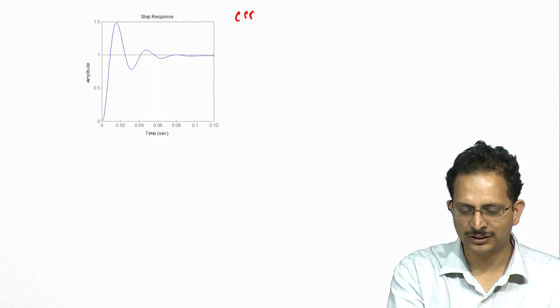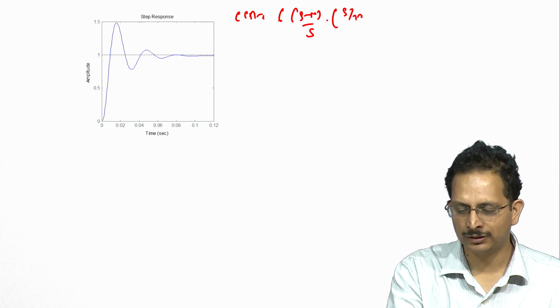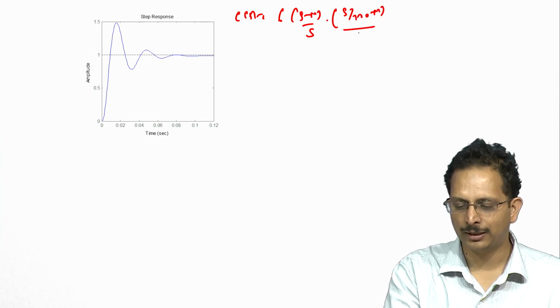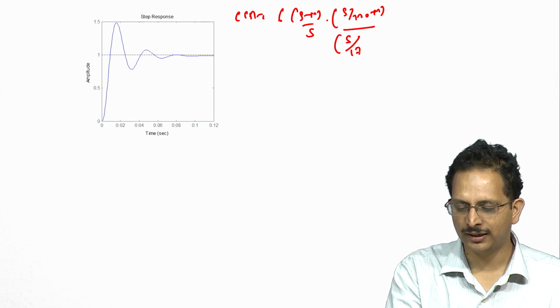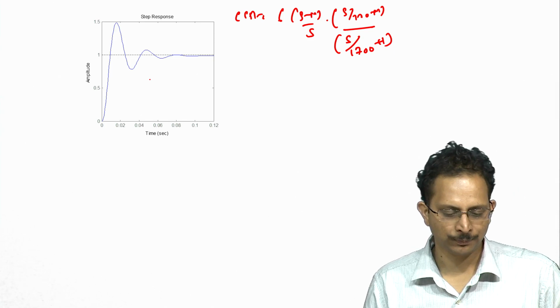So, if one were to look at the step response of the present system, which has the new controller, namely C(s) = 6(s+1)/(s(s/170+1)(s/1700+1)), the step response would be something like this.